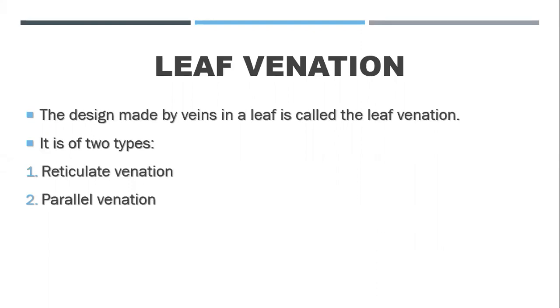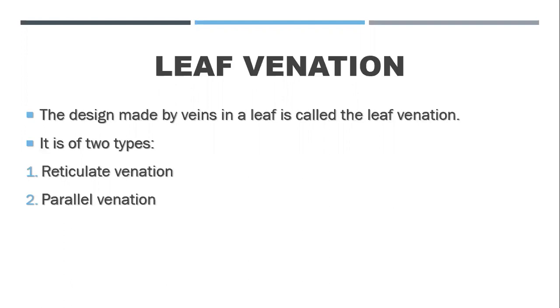And there are two types of leaf venation: reticulate venation and parallel venation. Okay, so as I have told you, I will be discussing this in the next video, and I will be showing you the reticulate venation and the parallel venation in it, right? So you need to wait for the next video. Basically, in reticulate venation you have a net-like structure, and in parallel venation you have a plain structure.